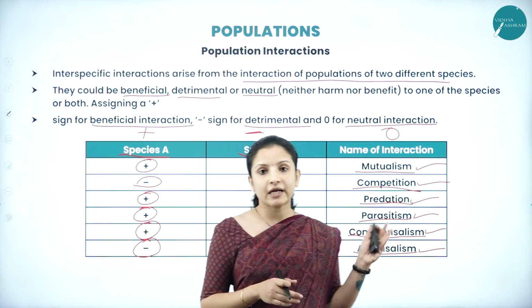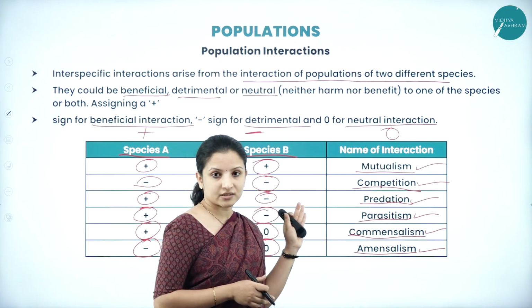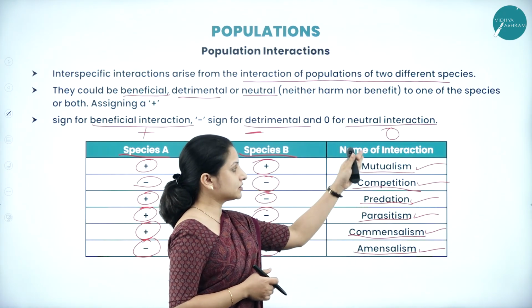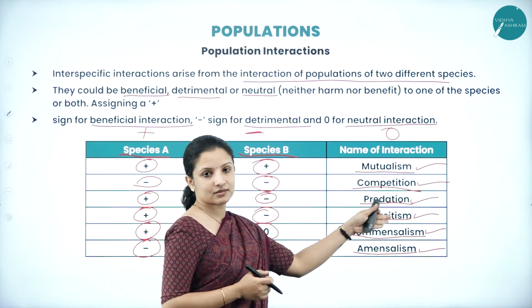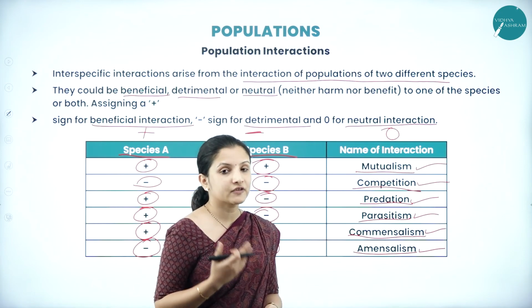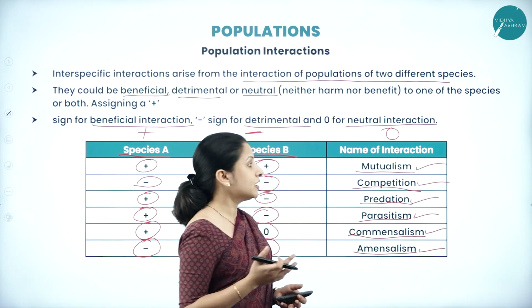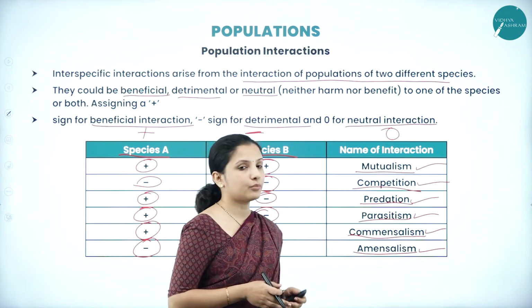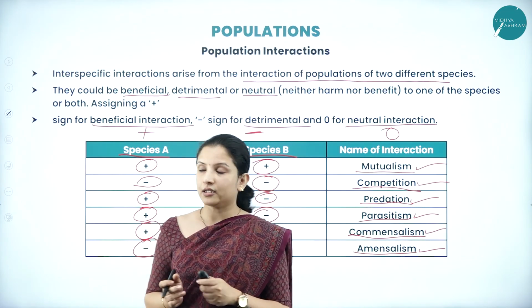So these are the types into which interactions in a population are classified: mutualism, competition, predation, parasitism, commensalism and amensalism. All of these we shall study in detail in each of the sessions. In today's session we shall discuss predation in detail.